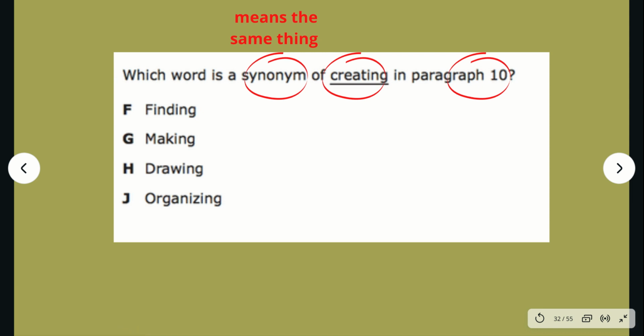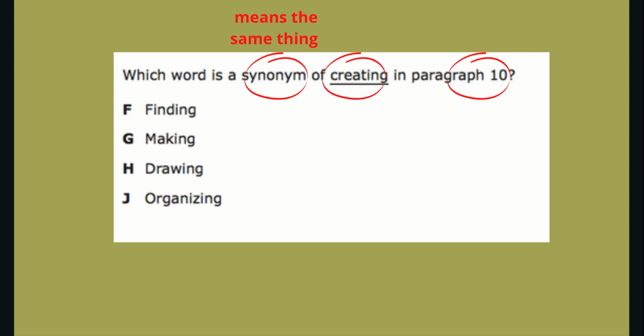Let's take a look at how you would answer this question. Our first step is to read the question, which word is a synonym of creating in paragraph 10? Our second step is to circle our keywords, which I've already done. I've circled synonym, creating, and paragraph 10.